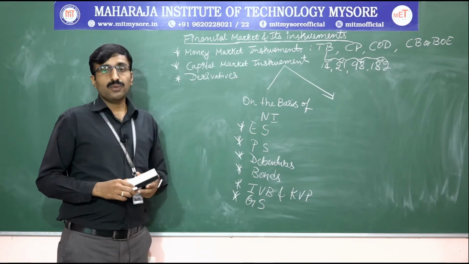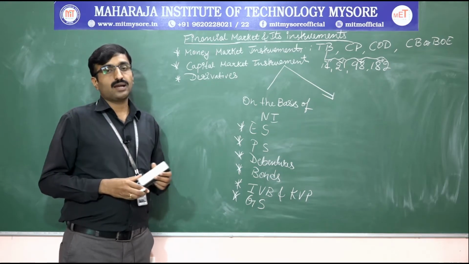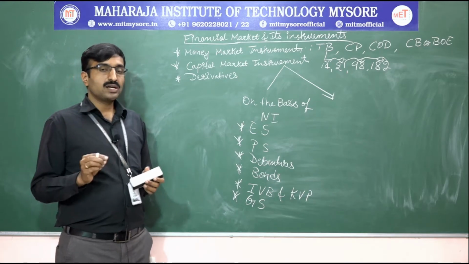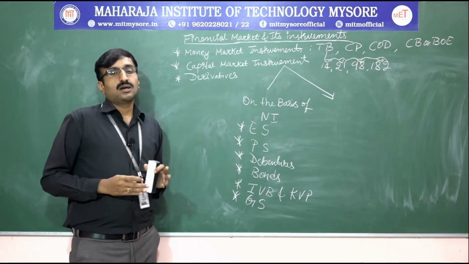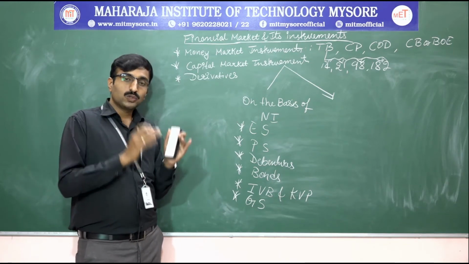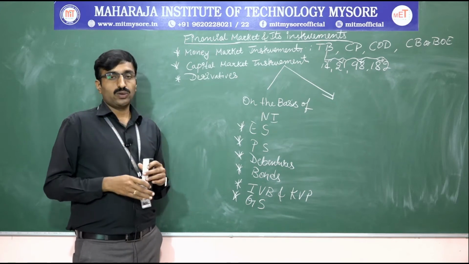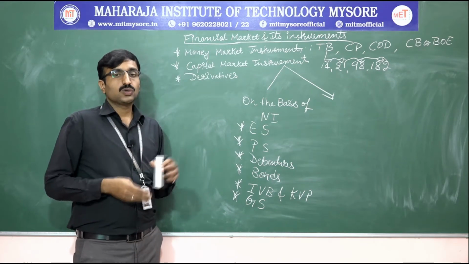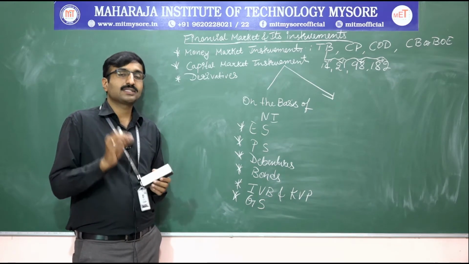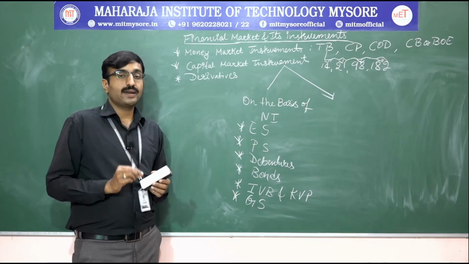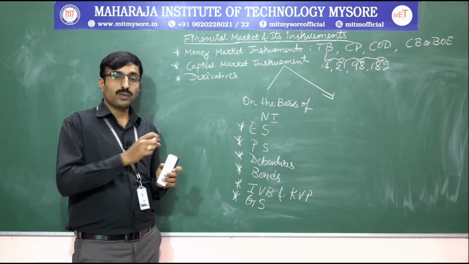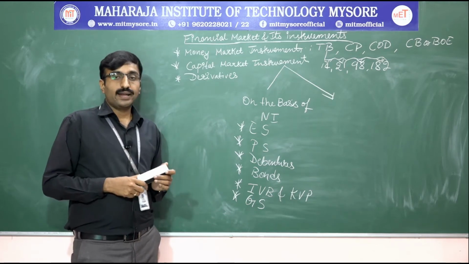Second one, preference shares. Preference shares are also one of the capital market instruments. Those who are buying preference shares will have first preference towards the dividend distribution. Once the company gets the profit, first the amount should be distributed among the preference shareholders, then it will go to equity shareholders. Usually the preference shareholders are having a fixed rate of dividend. The dividend rate does not vary from one particular month to another, so over a period of time, they'll be having a fixed rate of dividend.